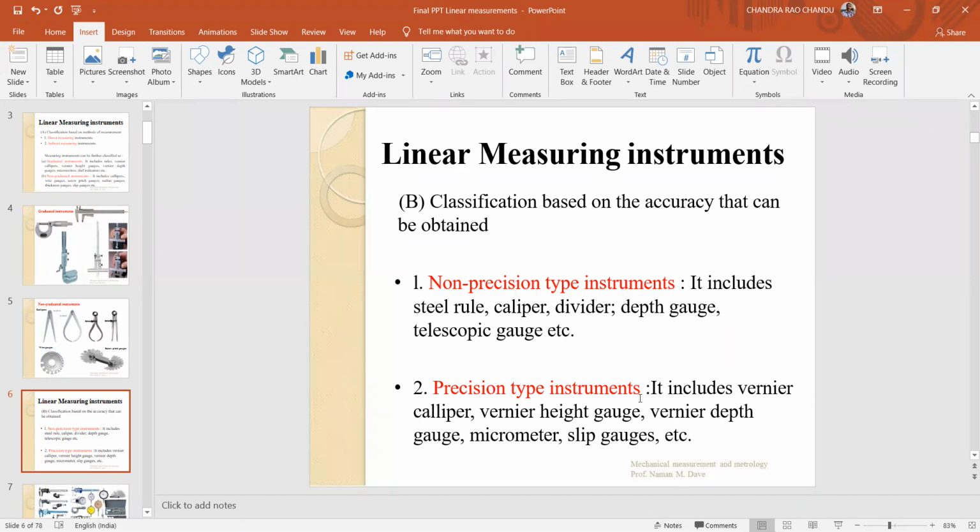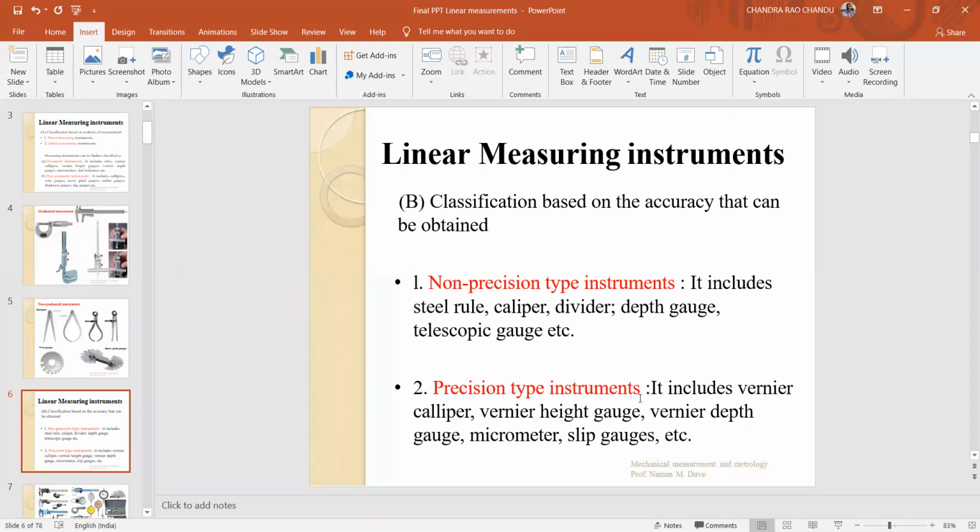Precision type instruments include vernier caliper, vernier height gauge, vernier depth gauge, micrometer, and slip gauges. Why are they called precision instruments? The accuracy is more in the case of vernier caliper. Suppose you take vernier calipers, what is the least count? That is 0.02 mm. What is the minimum value that can be measured by a steel rule? That is only 1 mm.